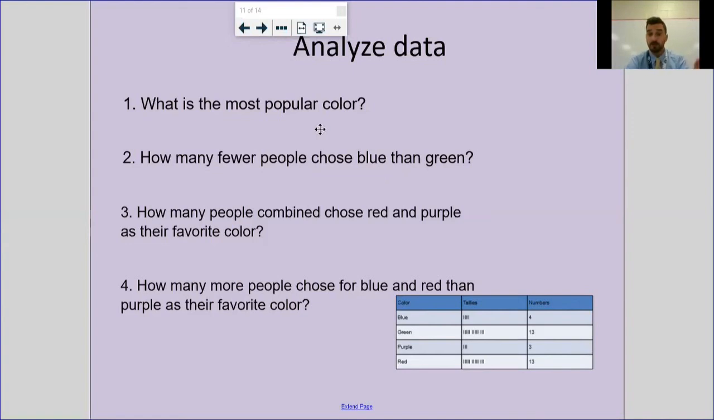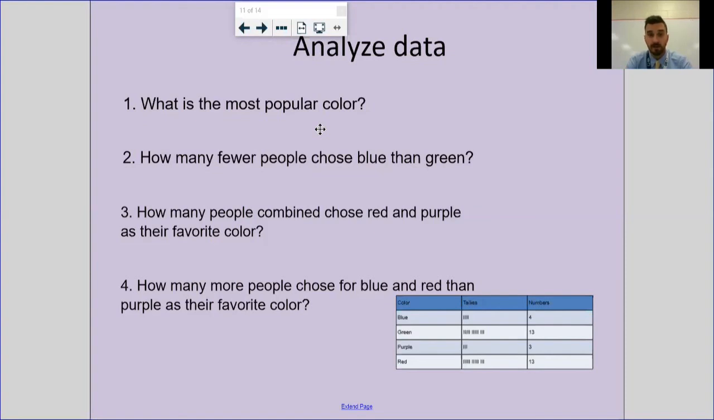Kind of a trick question. That one actually has a tie between green and red, so you got 2 answers there. Number 2 says, how many fewer people chose blue than green? Key word there being fewer. So fewer should tell you, you've got to subtract.